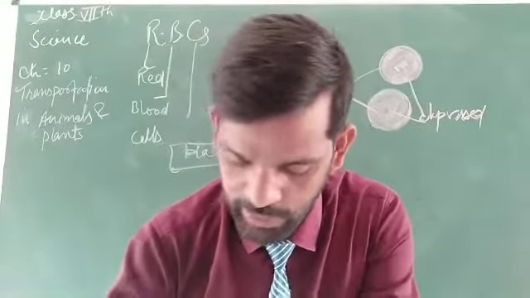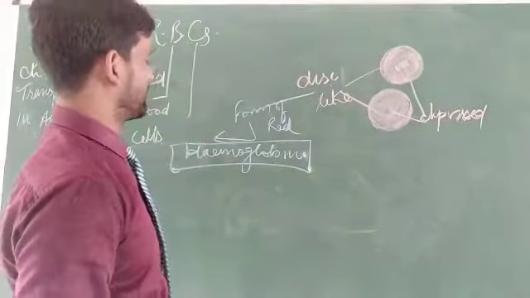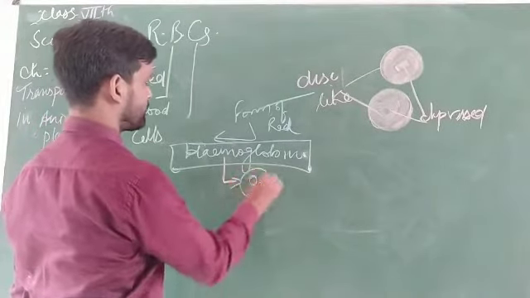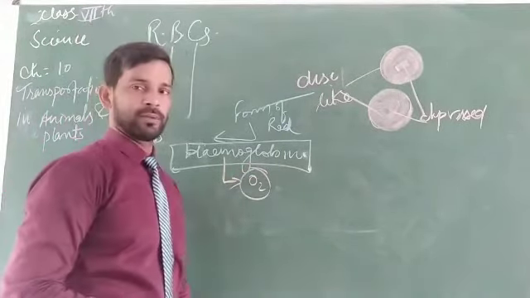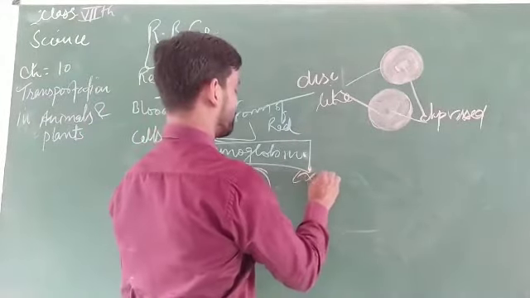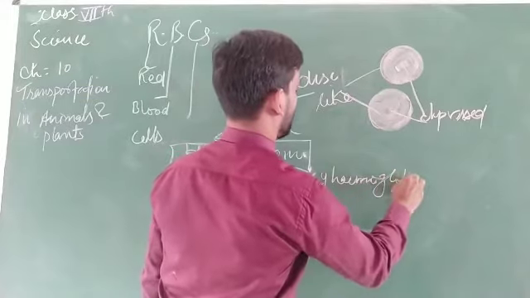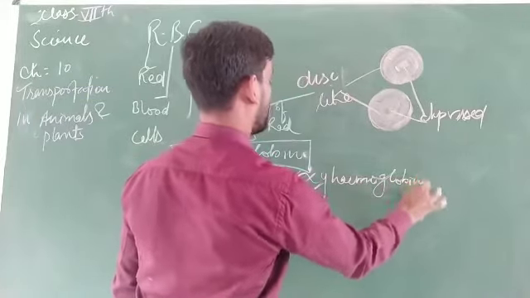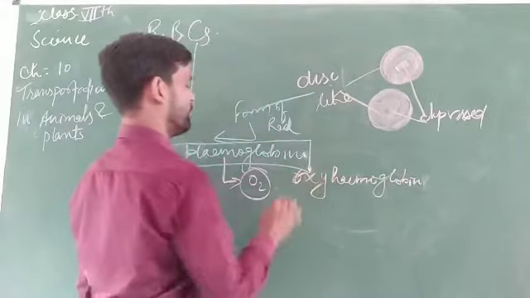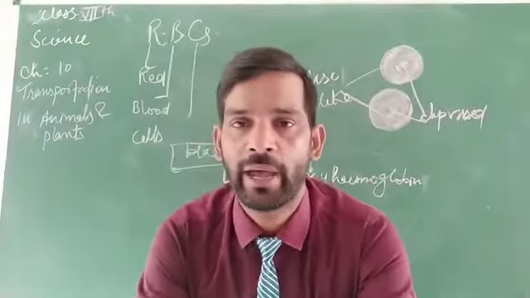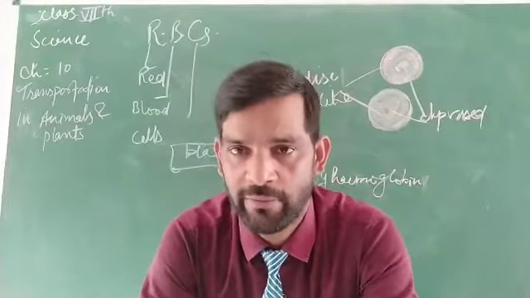This hemoglobin binds the oxygen to the blood. So this will bind to form oxyhemoglobin. And this actually helps us to survive.